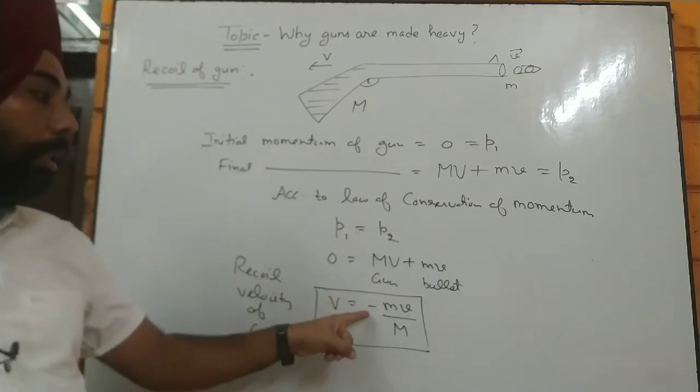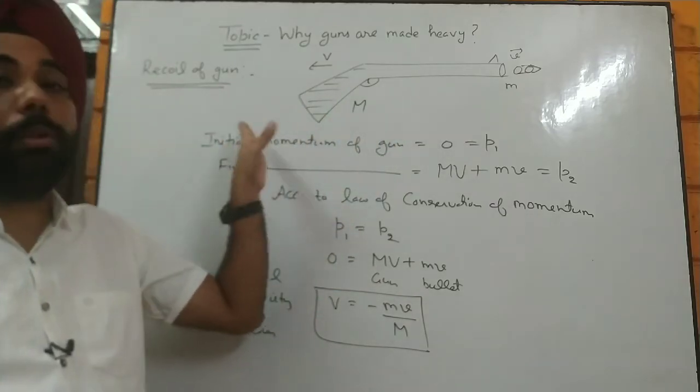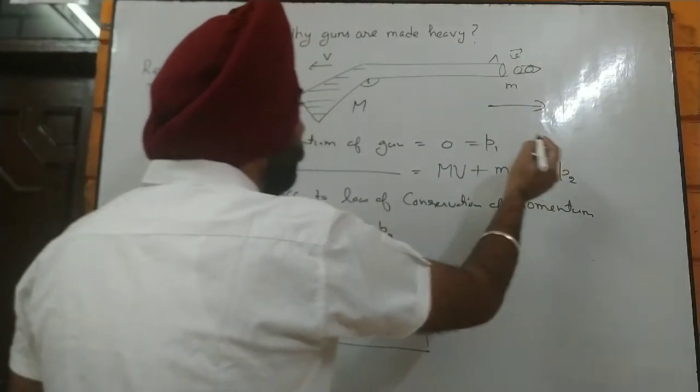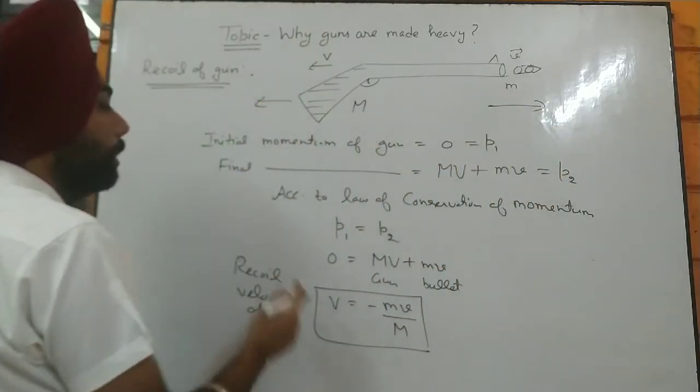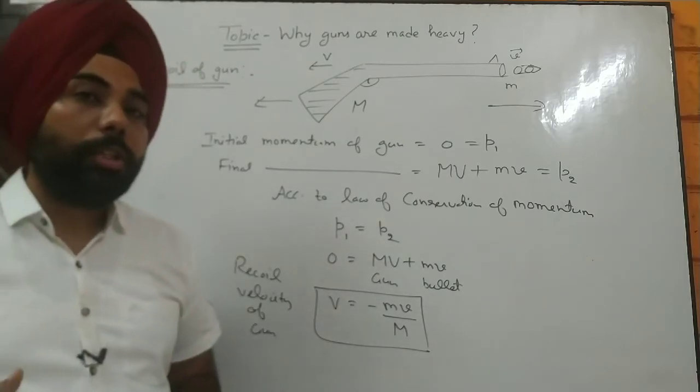From that formula, the negative symbol shows only the direction which is opposite to the bullet. Now the bullet is moving in that direction and the recoil velocity is in the opposite direction. That negative symbol shows the opposite direction.